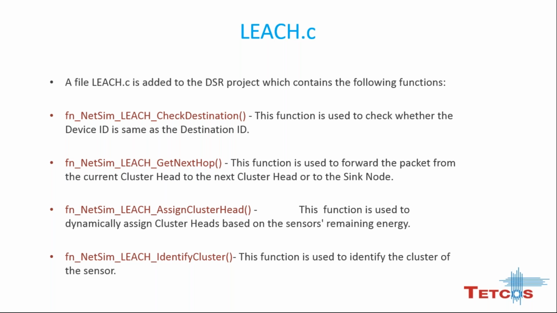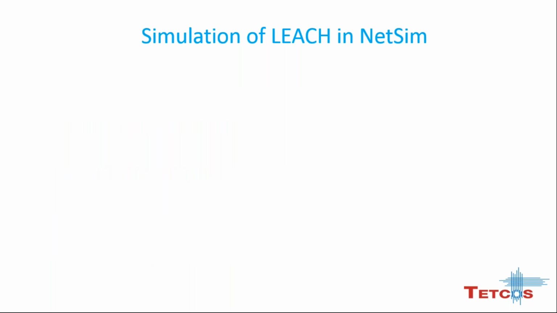This function is used to dynamically assign cluster heads based on the sensor's remaining energy. And the fourth one is identify cluster, which is used to identify the cluster of sensors. So these 4 functions we mainly have to add in the leech.c file, and the leech.c file can be added in the DSR project to implement LEACH.